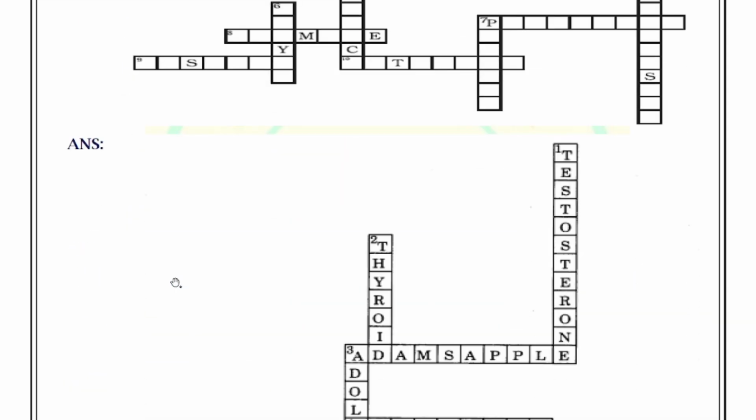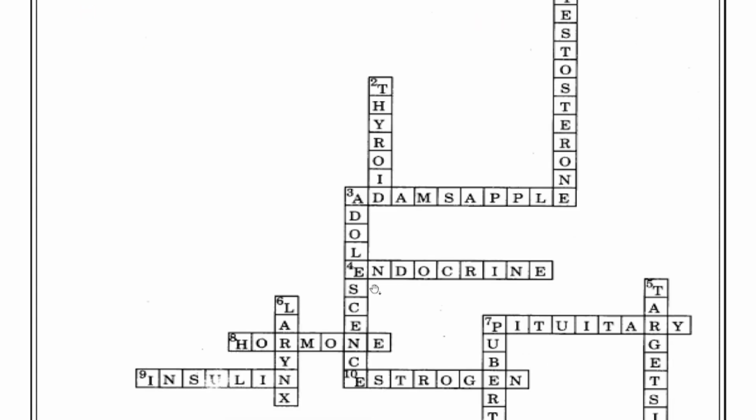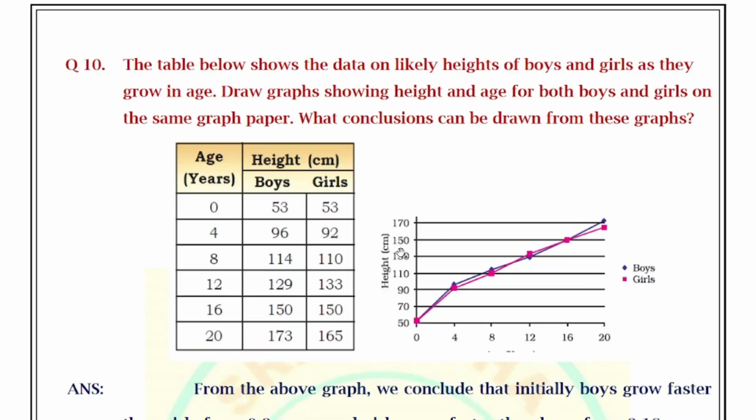So the answers are like this. 1 is testosterone, 2 is thyroid, 3 is Adam's apple, 4 is endocrine. 5 is target sites, 6 is larynx, 7 is puberty, 8 is hormones, 9 is insulin, 10 is estrogen.